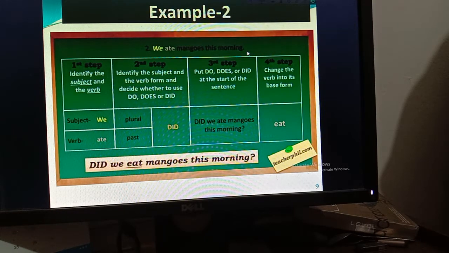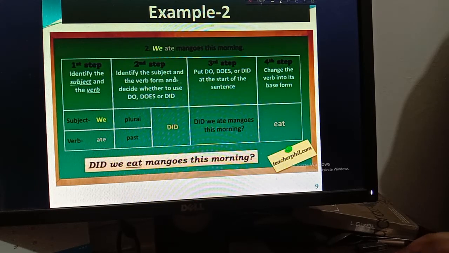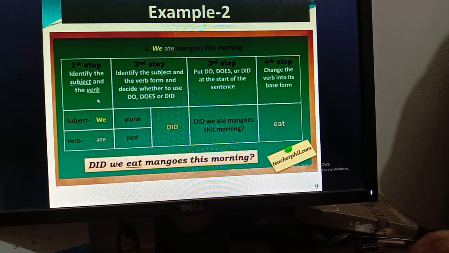So for identifying the tense and subject, you have to go for the main verb of the sentence. We is the subject and ate is the verb. Okay, so ate is in past tense, that's why this sentence is in past tense. So according to the first step, identify the subject and verb. So here subject is we and verb is ate. Then second step, identify the subject and the verb form and decide whether to use do, does or did. So we is plural and ate is past tense.